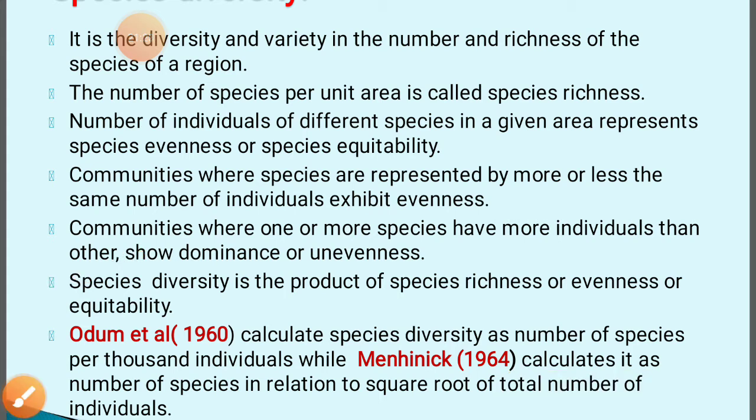Odum et al. calculate species diversity as the number of species per thousand individuals, while Menhinick in 1964 calculates it as the number of species in relation to the square root of the total number of individuals. Now I hope all of you understand the meaning of species diversity.